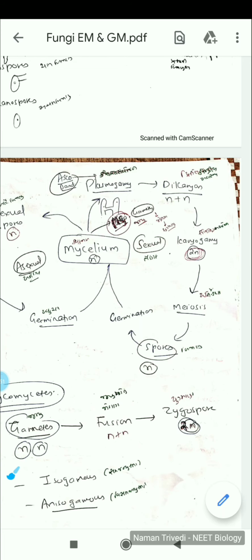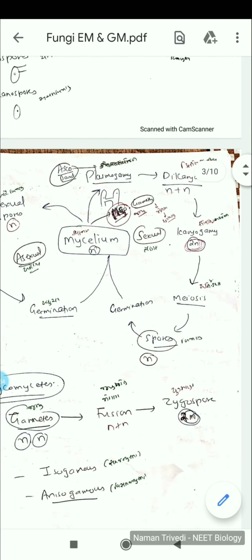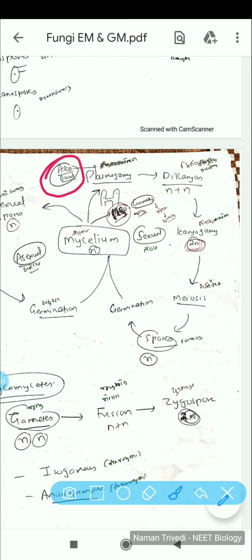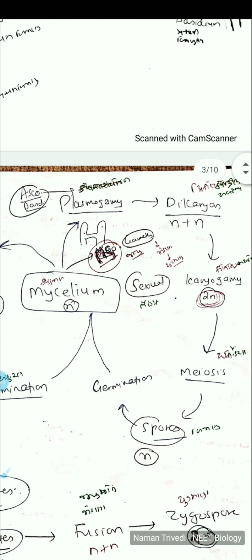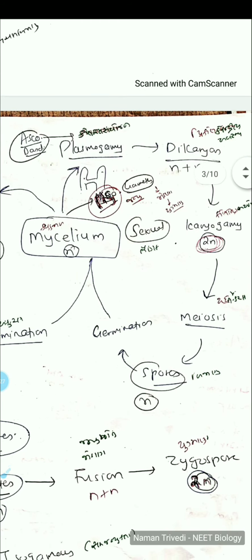Now predominantly we'll talk about Asco and Basidio. Deuteromycetes, as you know, are called fungi imperfecti because we do not know their sexual life cycle stages, or they are not exhibiting a sexual life cycle. So that is not the point of concern, and for them we predominantly consider the asexual life cycle. Let me zoom in so that it will be easier for you to understand.